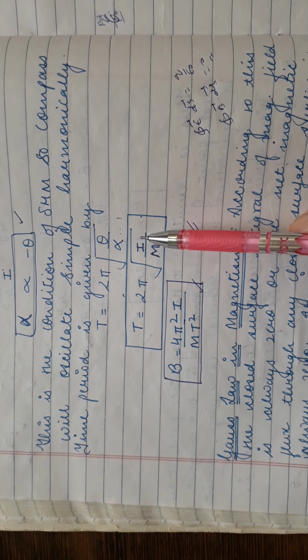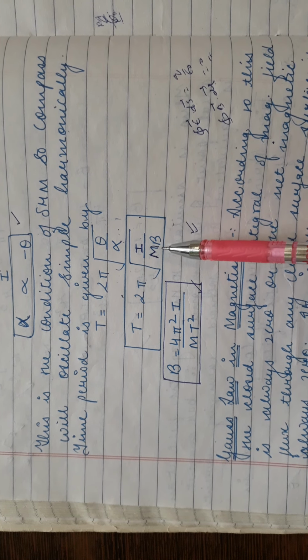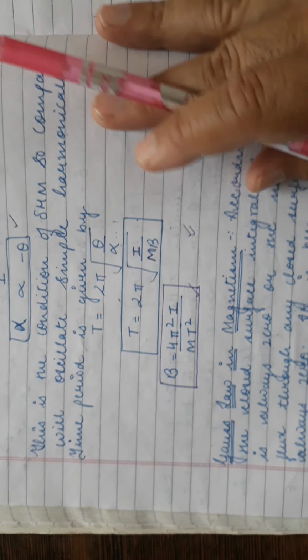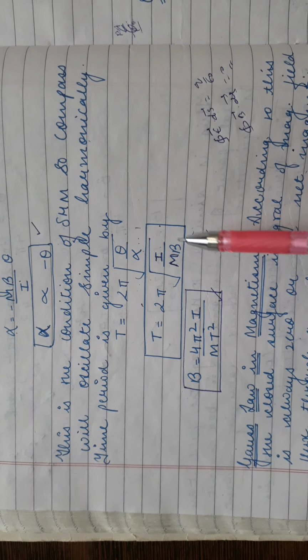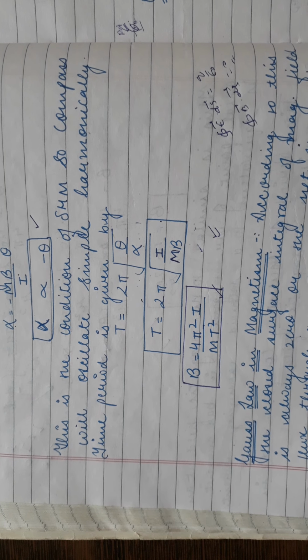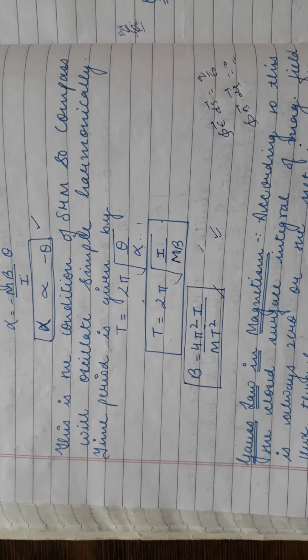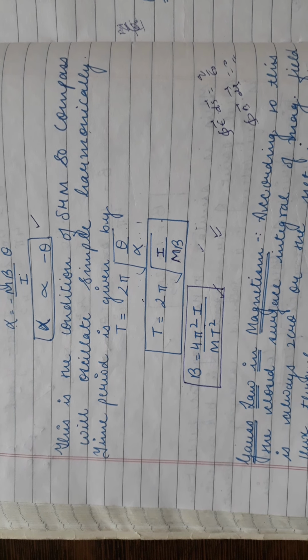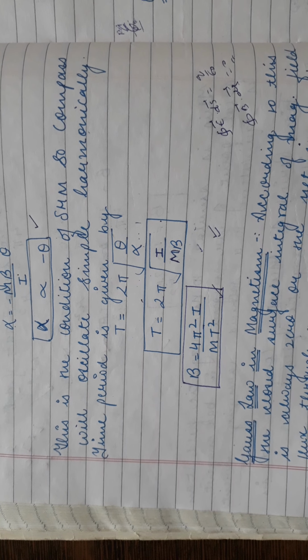Inertia factor will be the moment of inertia, and spring factor will be this constant term. So 2 pi under root I upon mB comes out. This is the expression for the time period of simple harmonic oscillation of a compass needle released in a uniform magnetic field.